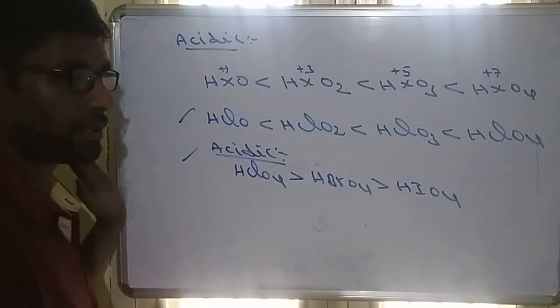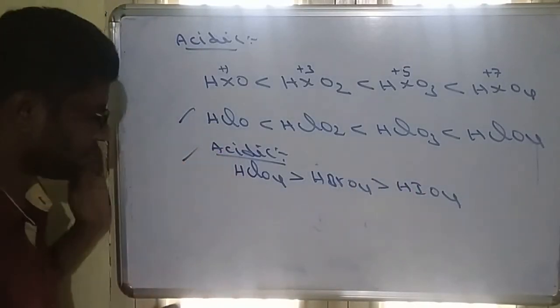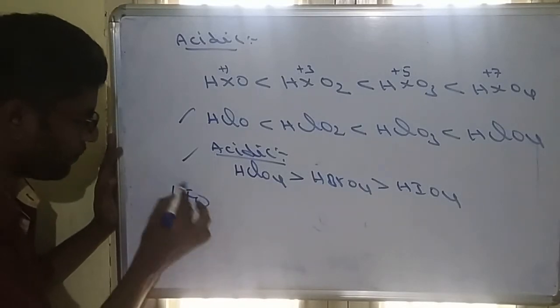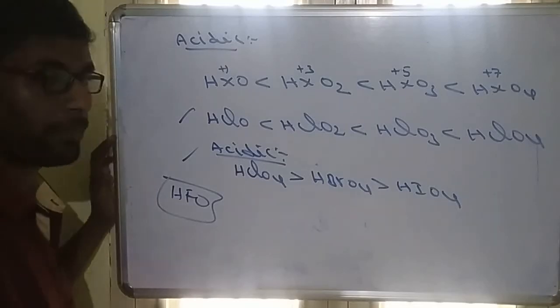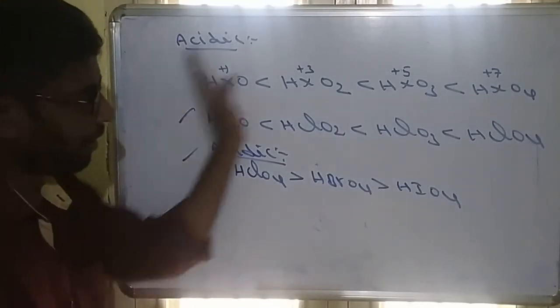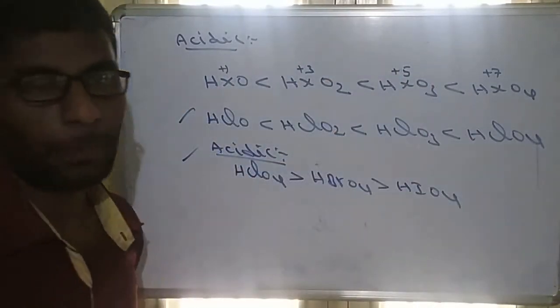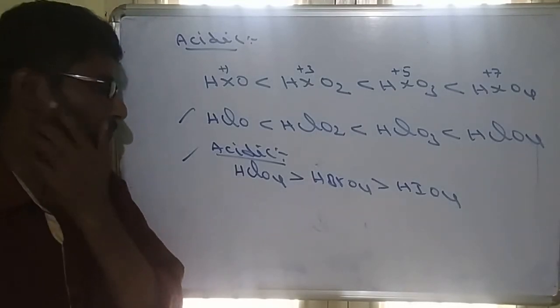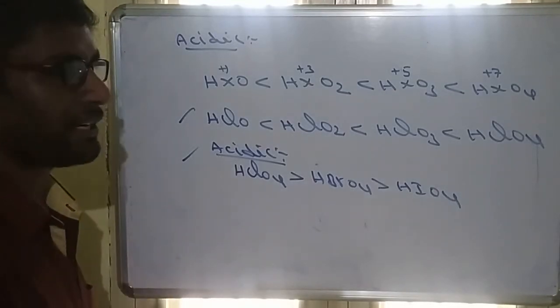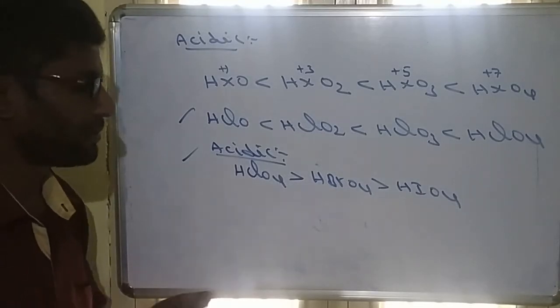Fluorine I am not taking here, because fluorine forms only one oxo acid, that is HOF, hypofluorous acid. Its oxidation state will be -1. In all the remaining oxo acids, the oxidation state of the halogen is positive, while in the fluorine oxo acid it will be negative. So this is about oxo acids and reactivity with halogens.